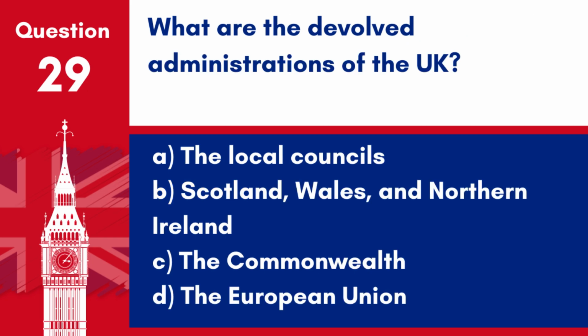Question 29. What are the devolved administrations of the UK? A. The local councils. B. Scotland, Wales, and Northern Ireland. C. The Commonwealth. D. The European Union. Answer B. Scotland, Wales, and Northern Ireland. These are the regions with devolved powers within the UK, each having their own parliament or assembly.